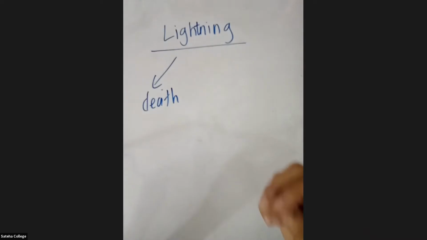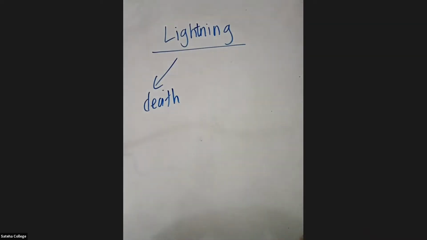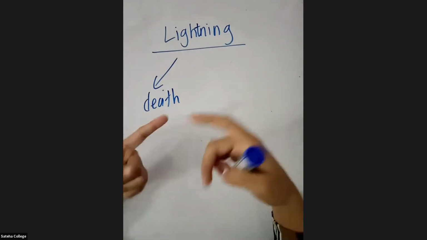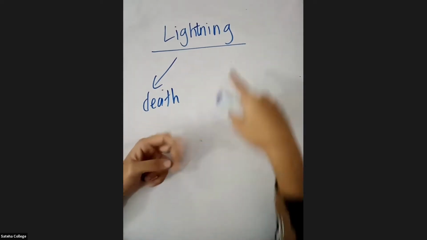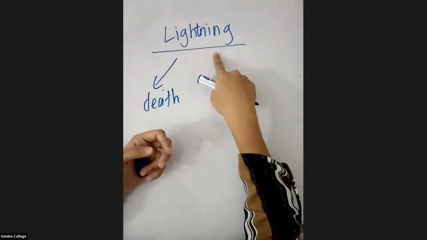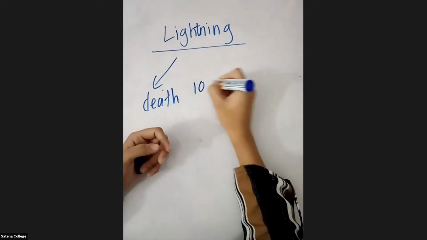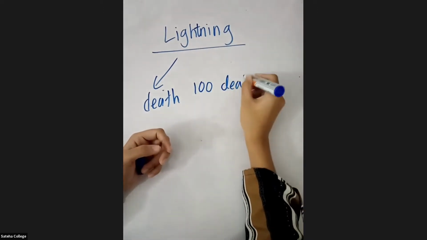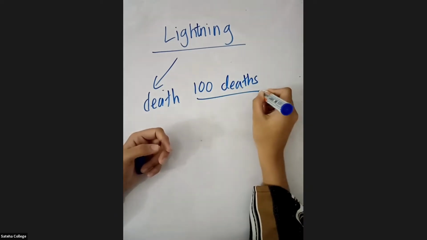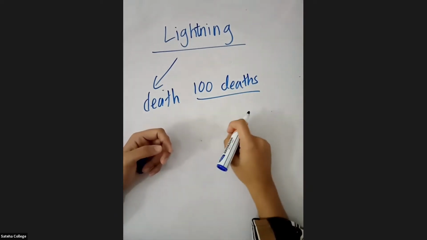It was reported that in America, in one year, there are 100 deaths because of lightning.